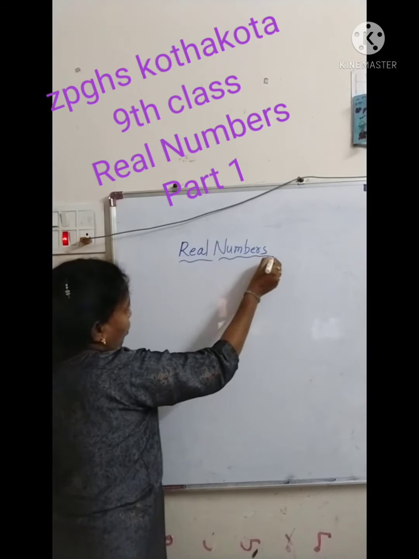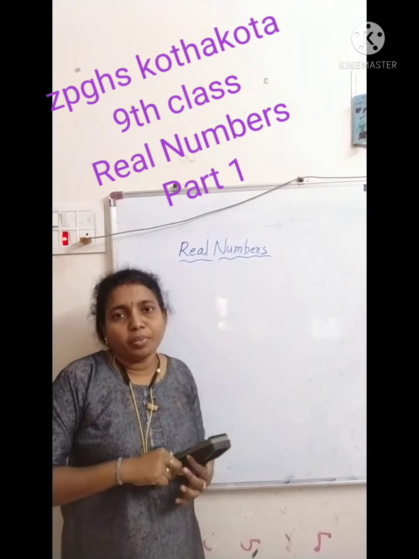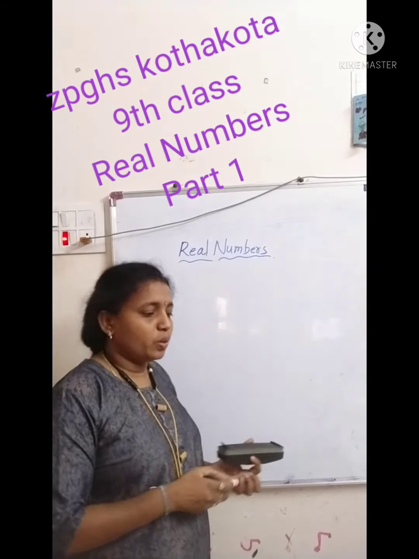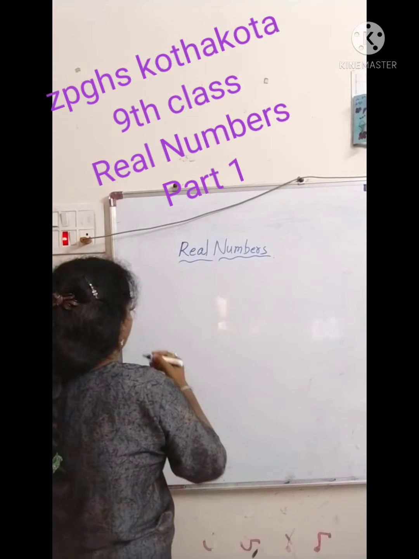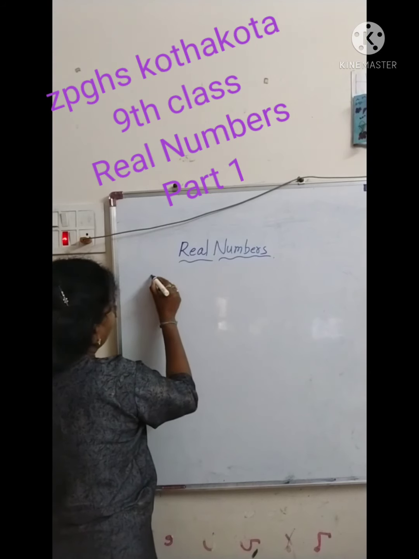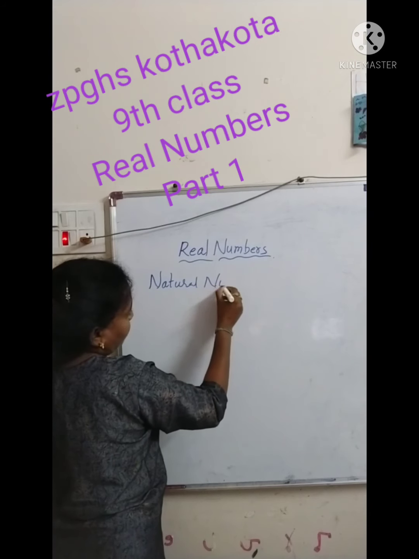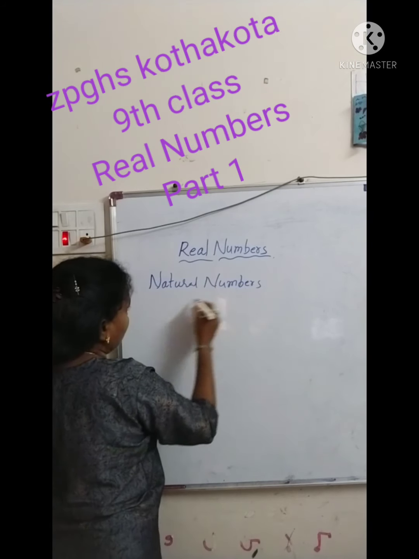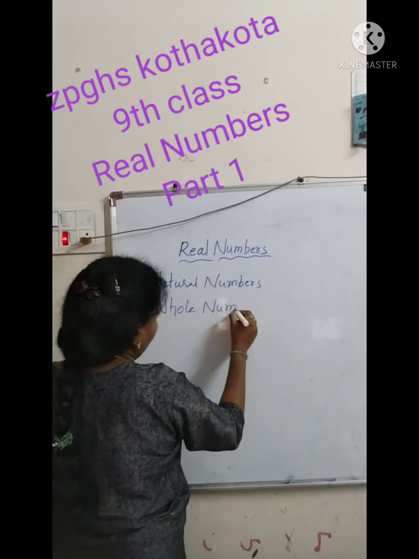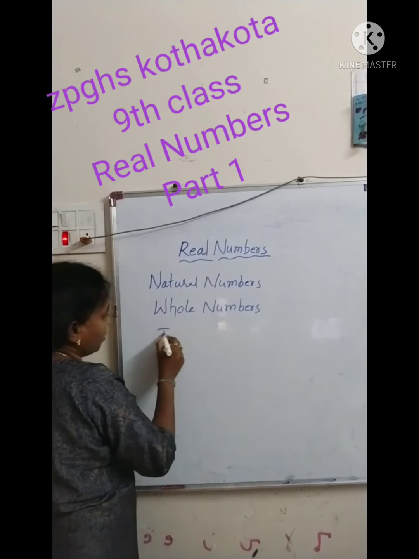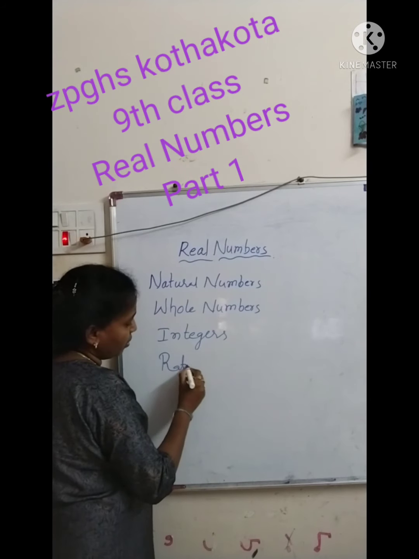Real numbers. Before going to discuss real numbers, first of all, we recall some important sets. Already you studied them in your 6th, 7th, 8th classes. Some groups of numbers which we call natural numbers, whole numbers, integers and rational numbers.